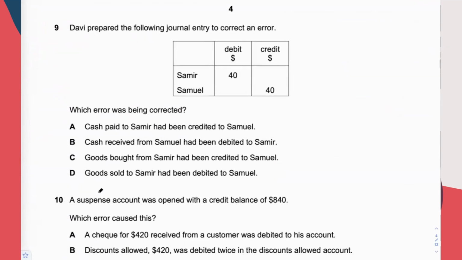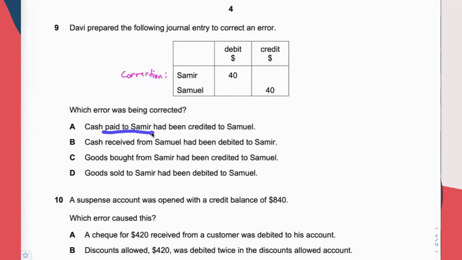Number 9. Okay, so far so good. Which error was being corrected? Prepare the following journal entry to correct an error. Also quite a newly designed question, because normally the question will tell you the error and then our job will be to do the correction, right? Normally that's the typical thing we see. But for this question, they give you the correction entry. This is the correction. And you have to identify which of the following errors requires such a correction entry.